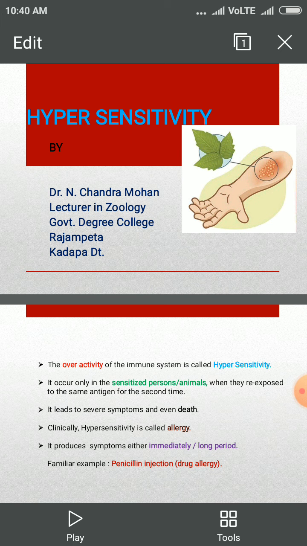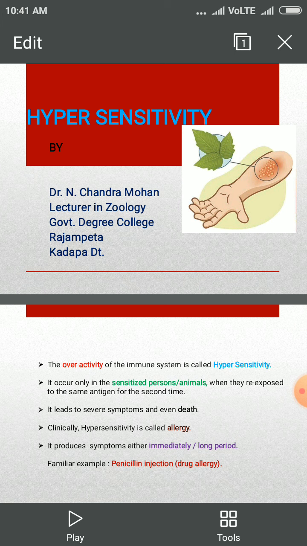But sometimes the immunity reacts hyperly or overly. At that time, some abnormal factors are released from the immune system. These destruct the cells and finally lead to the death of the organisms. So, hypersensitivity is the overactivity of the immune system.